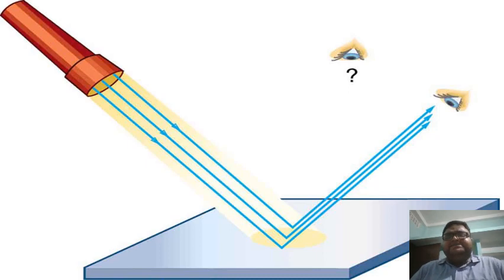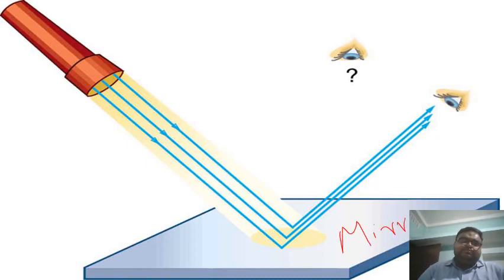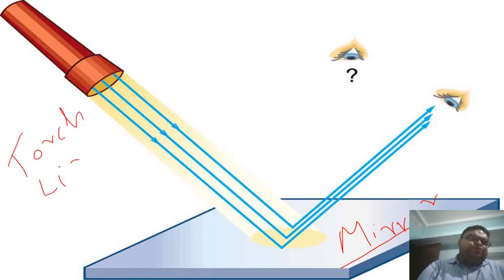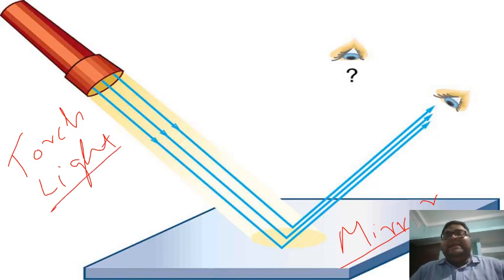Students, what can you see in this picture? Yes, my dear students, this is a mirror. This is a torchlight. Okay. So what else can you see in this picture? We can see that light is getting reflected. Okay, students, the light is getting reflected. So can we say the same for sound also? Can we say that sound is also getting reflected?